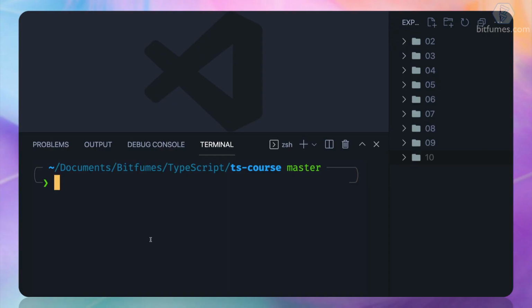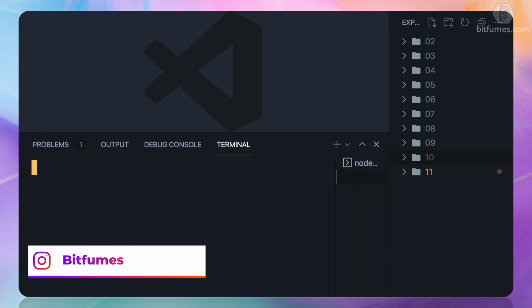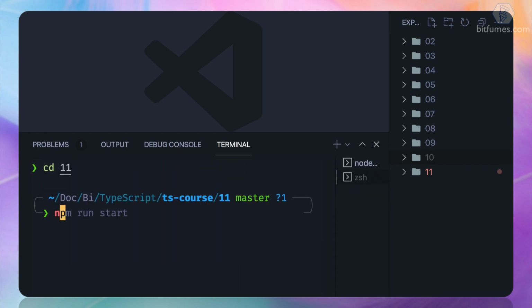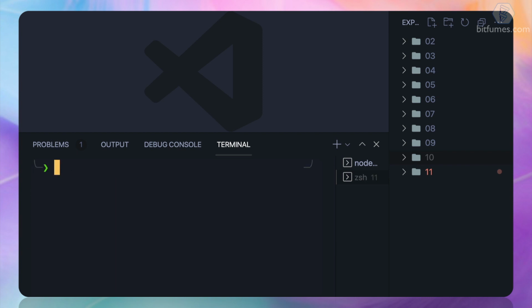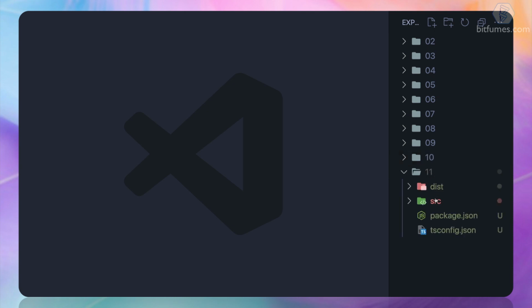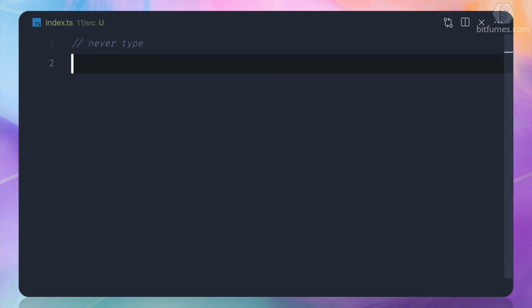And now let's talk about the never type. And to start, we just create another directory with all our data here. Go inside that directory, start npm run start. One more time, go into that, so that if we want, we need to run the node. Okay, so let's start this, and let's clean the index.ts file, and we are going to learn about the never type. Name is very unique, never type. So how we can explain, how we can learn it?